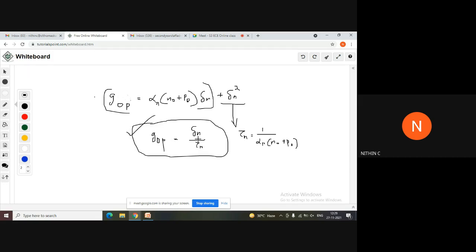It's pretty much similar to that. This expression can be directly used. The question seems to be very big in your question papers, but by using this expression, you just need to identify whether it is low level or not. If it is low level, then you can directly apply this equation and you will get the answers.